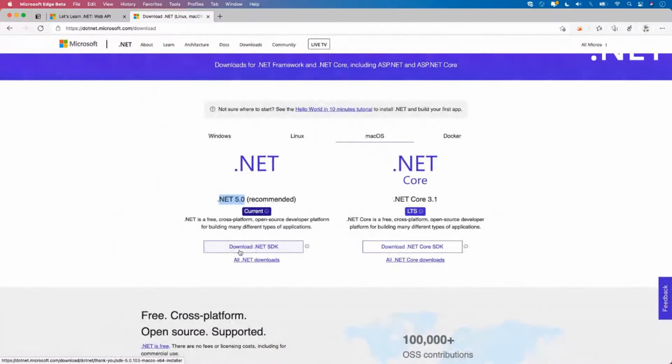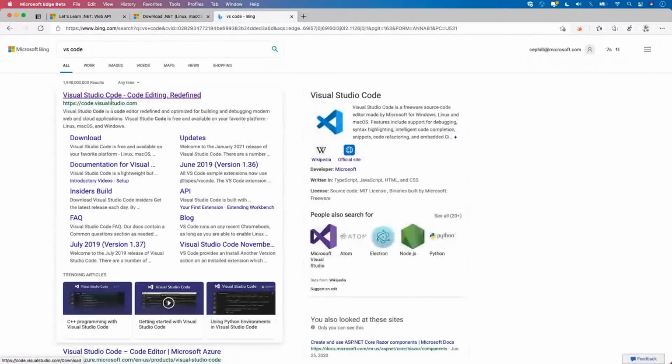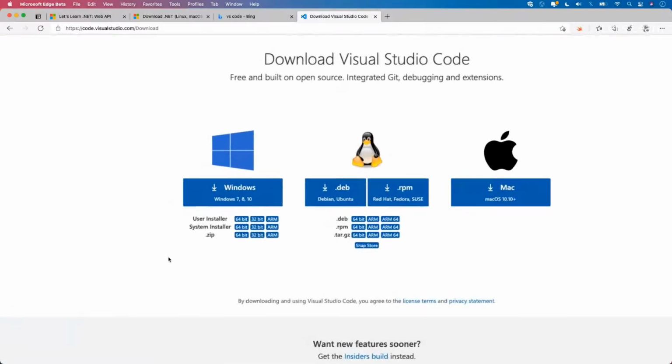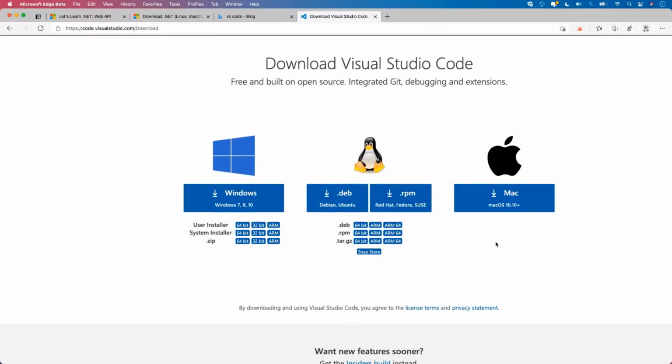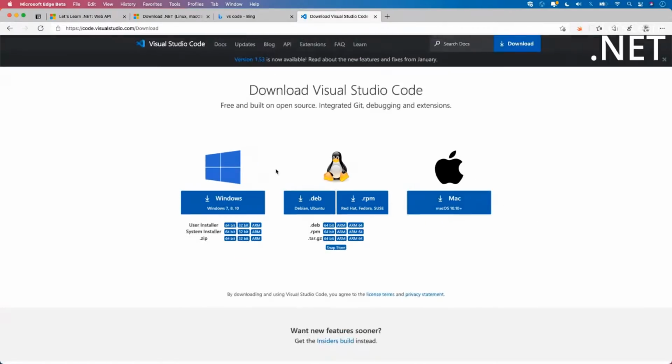Now, the other thing that we're going to need to install to get started is Visual Studio Code, or sometimes we call it VS Code. When I look that up really quickly, again, just like before, I can download a version of VS Code and it runs on Linux, Mac, and Windows. Everything that we're going to show you today is going to be able to run across different operating systems. Using VS Code and .NET, regardless of whatever operating system you're on, you're going to have that same experience across the board, which is one of the reasons why we wanted to use these sets